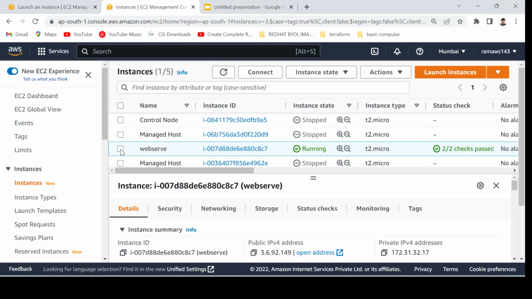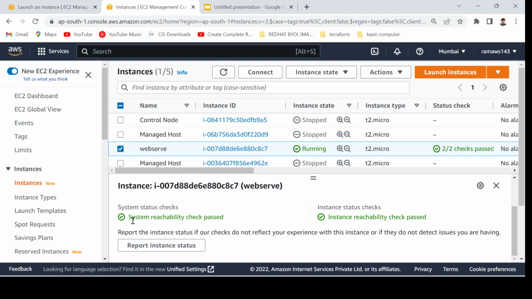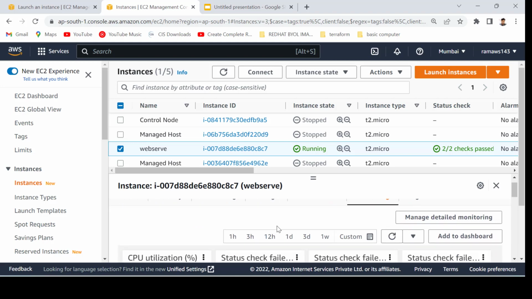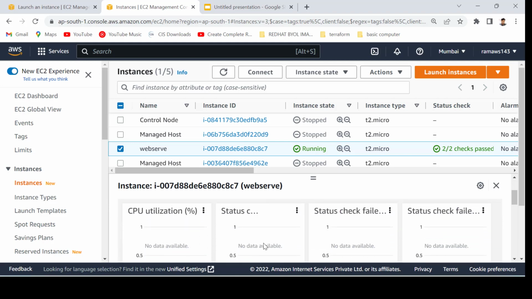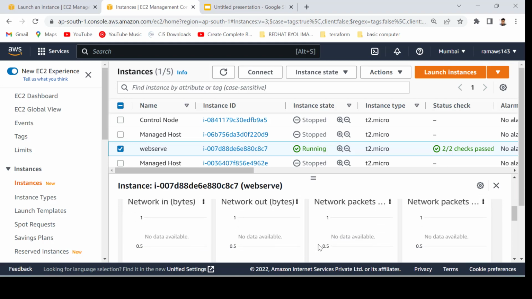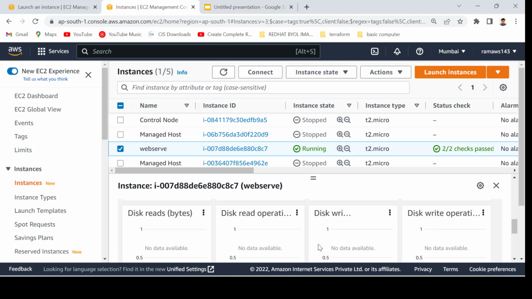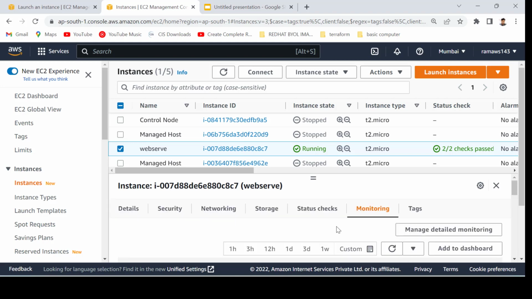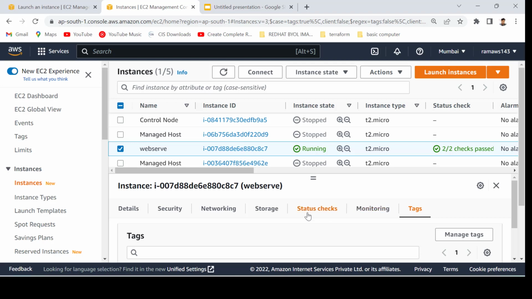And if it fails, then we look at it. Here the system reachability check is a pass and the instance reachability check is a pass. So further, it is monitoring. By default it will give us CPU utilization, status check failed, and other basic metrics, network metrics, disk metrics, and CPU credit and all that. Further, if you want to do monitoring, you can go to CloudWatch and do it there. And that's all about it.